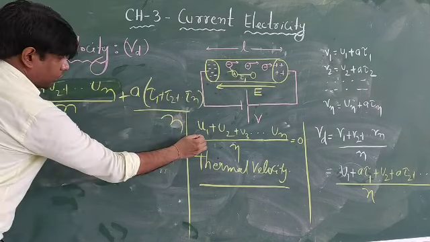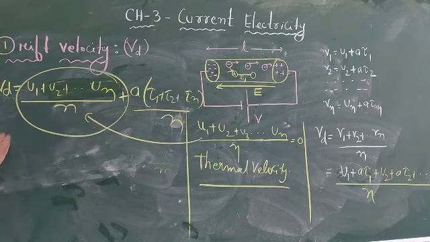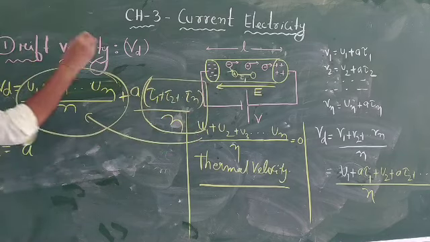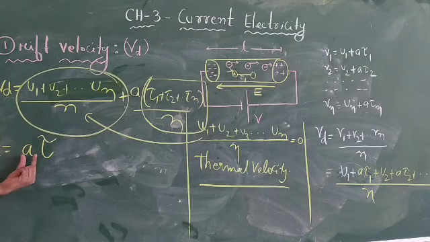We have said the thermal velocity average will become 0, so the remaining is v equal to a times tau. And see this, what is this? This is just the average of the time periods, so we are taking it common. It is the average relaxation time, the average time since the electron suffered its last collision. Now you just substitute the value.